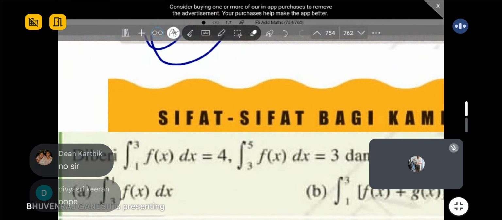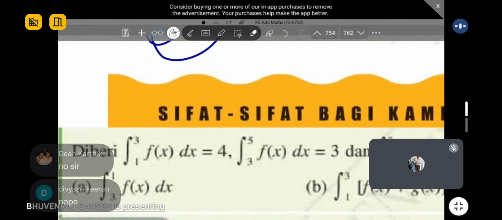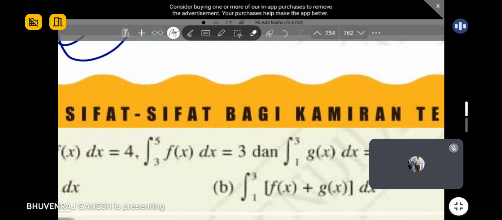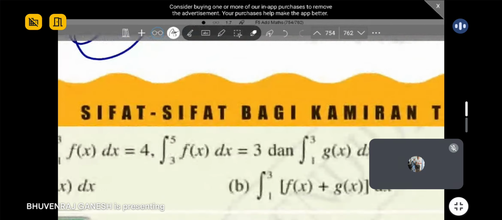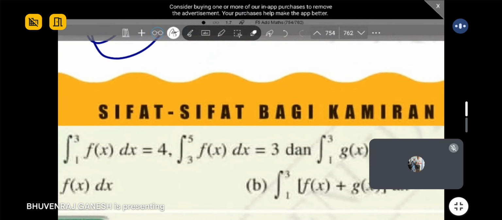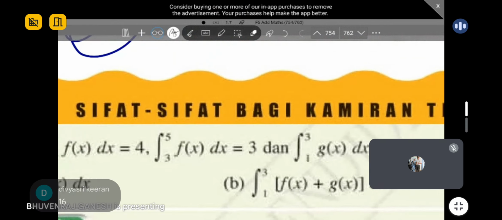Nothing, huh? Okay. So for part A, can you all tell me the answer? Apply the rules you learned. A is very simple, very good. You will get negative 4. Alright, because it's inverse only. Okay, part B. What will be your answer? This one you can do mentally also. You can get the answer.